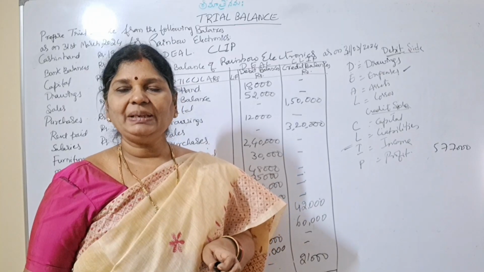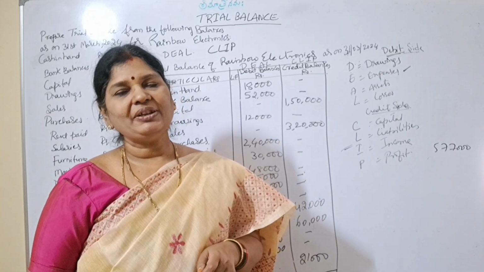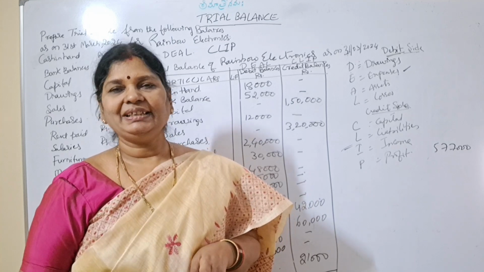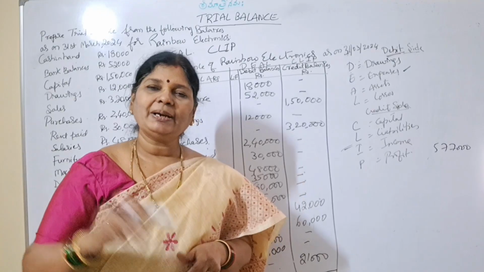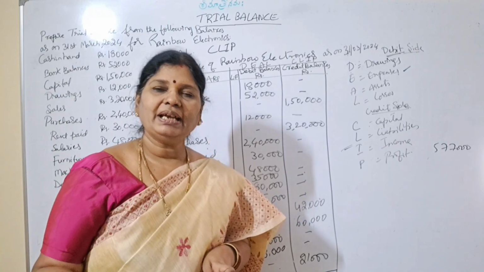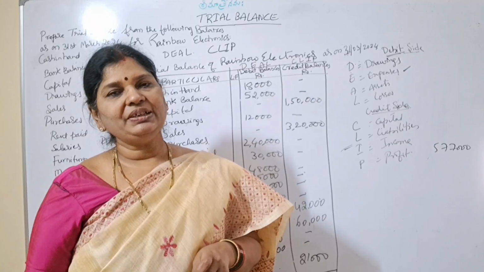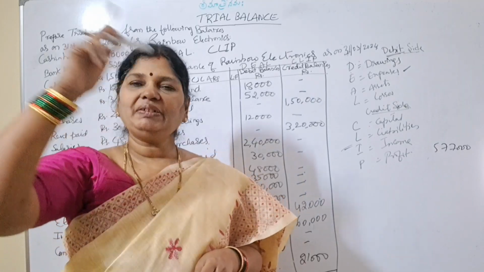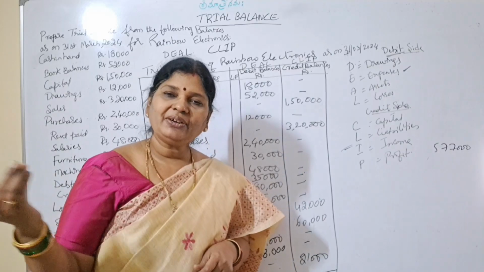So after preparation of trial balance, only you will be able to prepare trading account, profit and loss account and balance sheet. So that is final accounts. If you are preparing final accounts, then all the next process will come. That is making analysis, interpretation, right, and communicating to the interested parties. Again, it will start. So how it will start again? How have we prepared the accounting process?